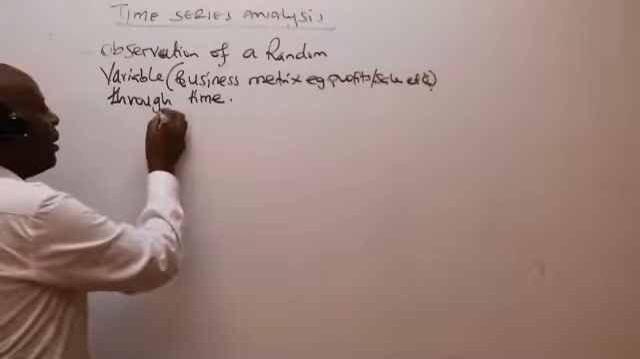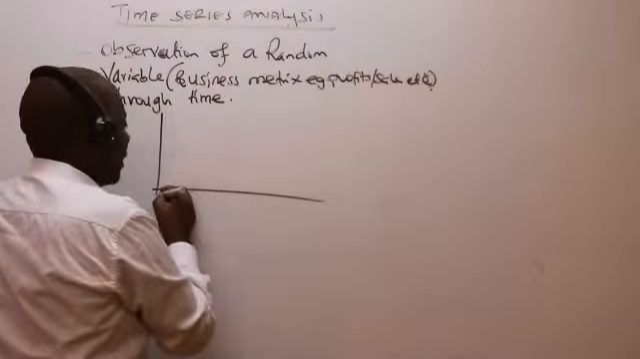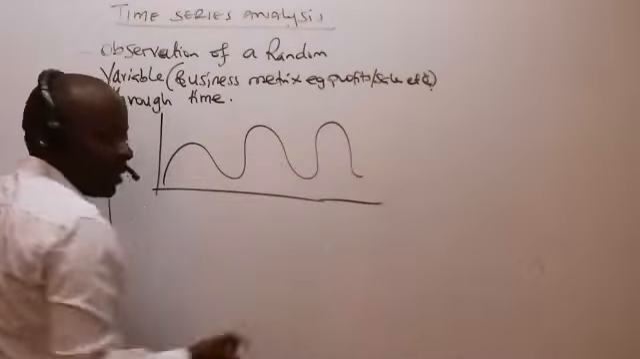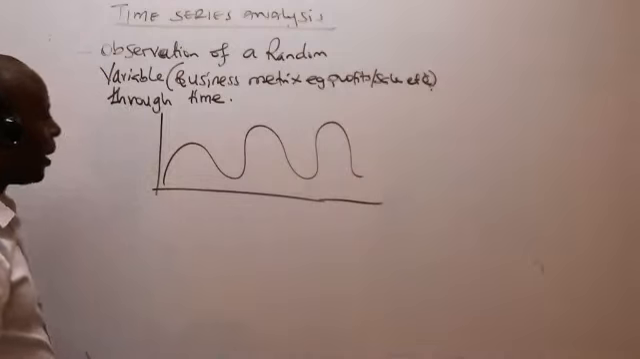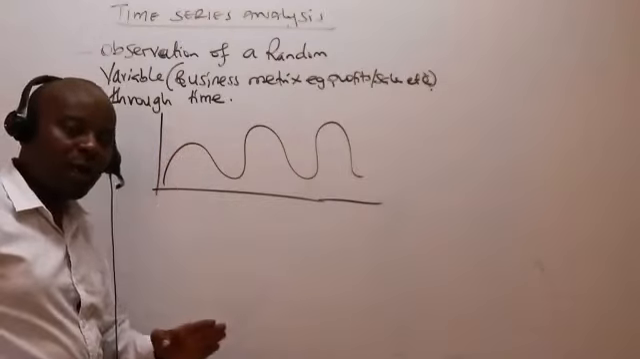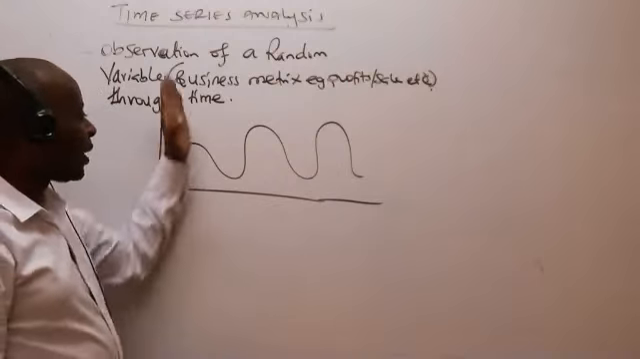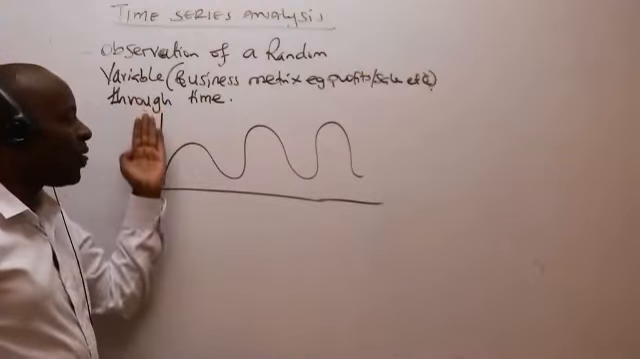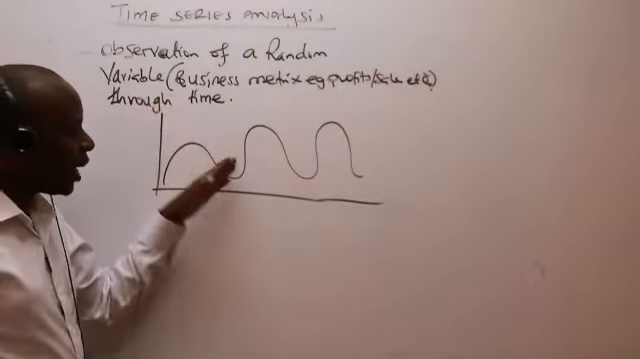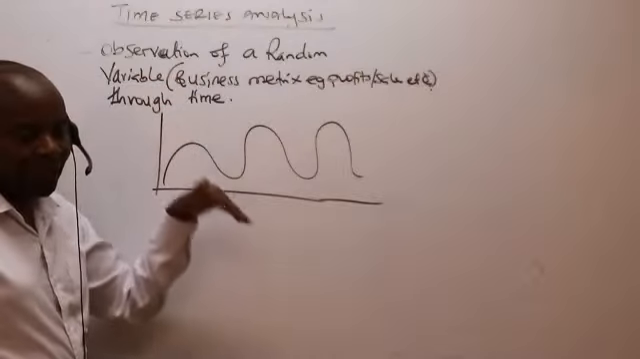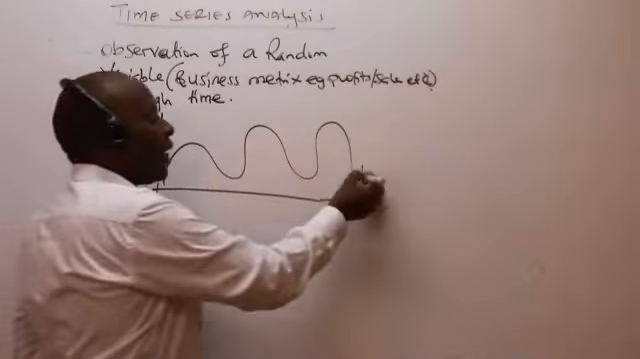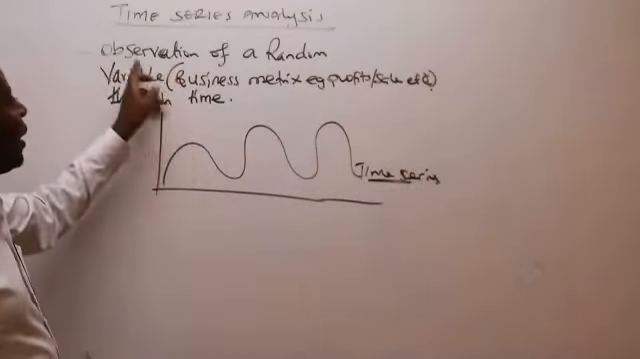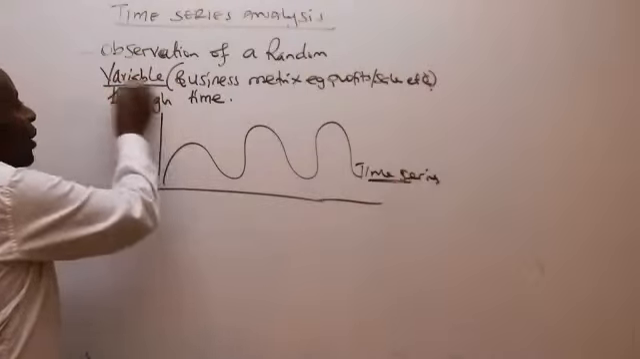Ladies and gentlemen, pictorially, if I was to capture this, this is how my time series will look. It will keep on depending on time, such that, for sales of a supermarket, we'll have some days which are peak days, some weeks which are peak weeks. For example, end of the month days, we expect sales to be very high. And then, of course, in other seasons, we have our sales dipping like that. So this is what we call a time series which we expect to be varying. And that is why we are saying that it is an observation of a random variable.